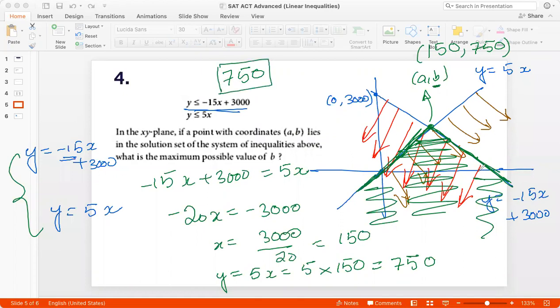Remember that we can't find the maximum possible x coordinate of this system because this solution system will just extend on both sides. And so the x value on the negative and the positive sides will go on changing, right? So there is no maximum or minimum x value. Okay, let's move on.